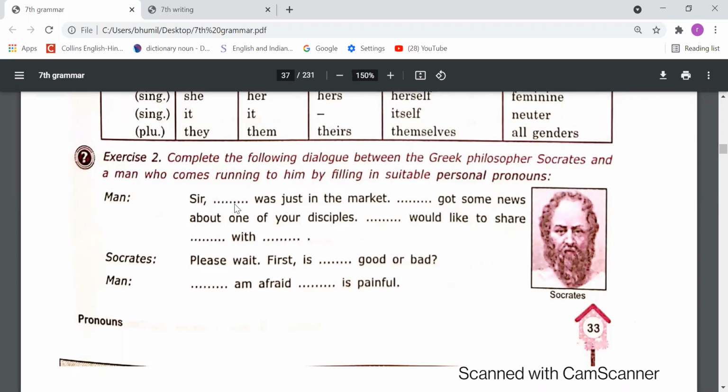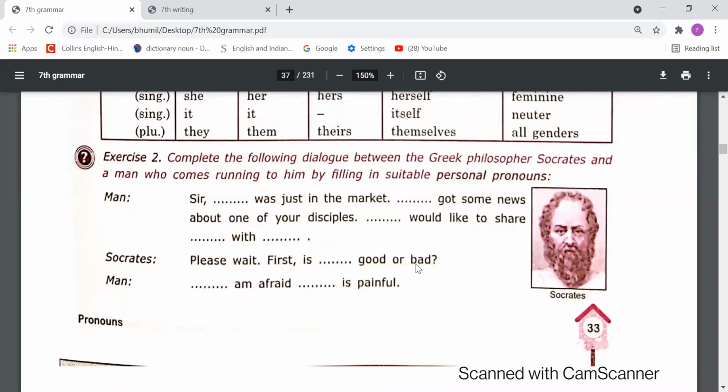So we need to use the subjective case. I in the market got some news about you. Then we can mention, I got some news about one of your disciples. I would like to share it with you, right? Socrates says, please wait. First, is it good or bad? That's a question.